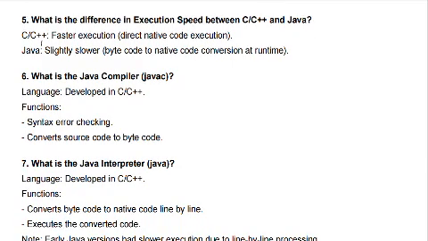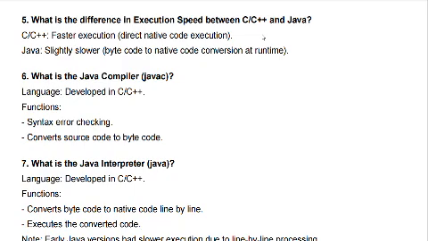Next, coming to the next question: what is the difference in execution speed between C, C++, and Java? Now I can explain in general. C and C++ are very fast, executable code.